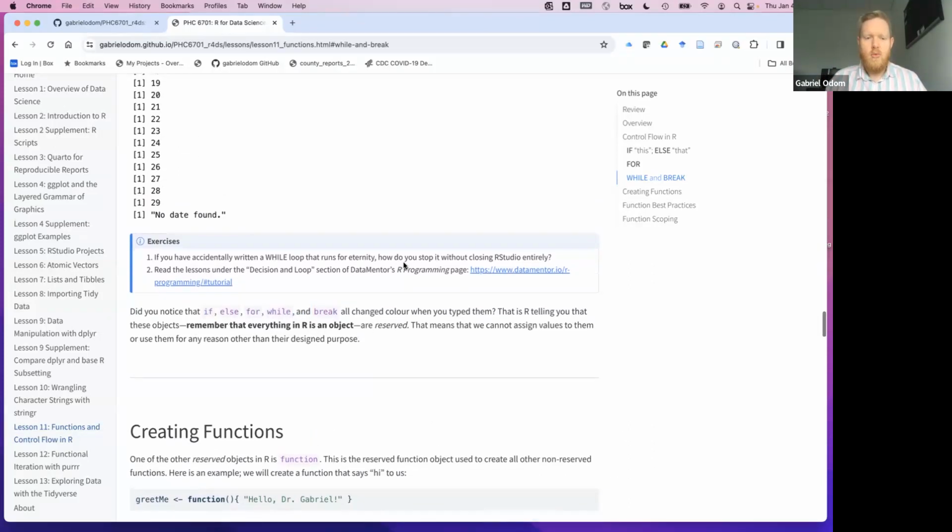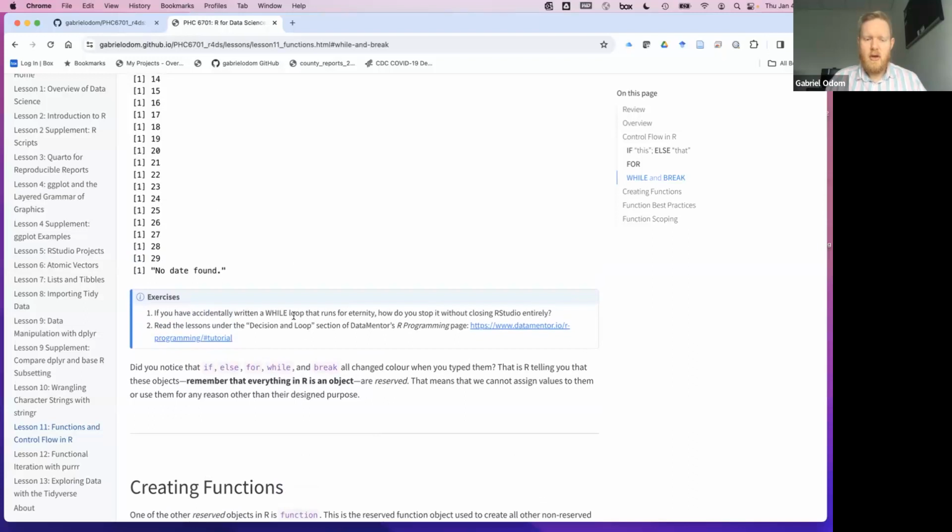All right, now let's leave you with a homework assignment before we get into functions, okay? So think about what would happen. How do you stop a while loop that you didn't include a break statement in? Like how would you do that? And then read through this lesson on decisions and loops, so that you can wrap your head around a little bit more of what's going on here. Okay. All right, and we will stop it here.